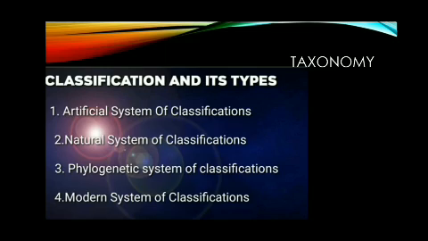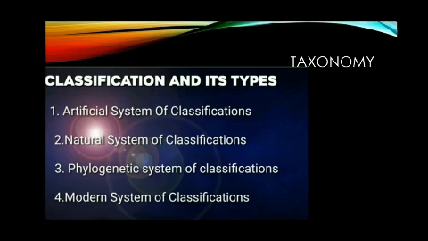There are four different types of classification: artificial system of classification, natural system of classification, phylogenetic system of classification and modern system of classification.